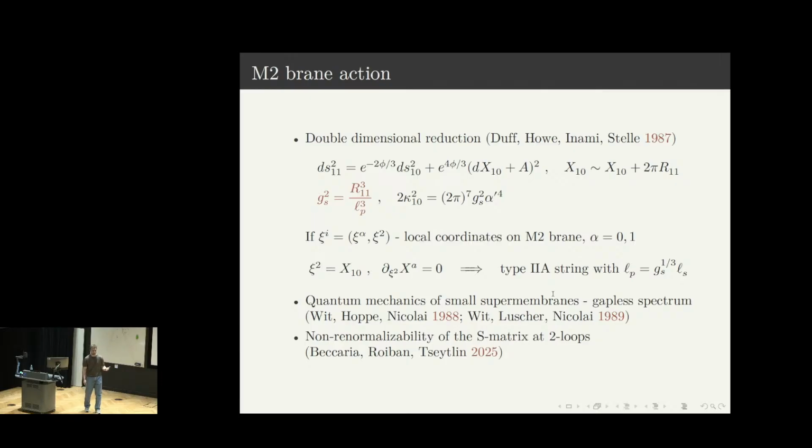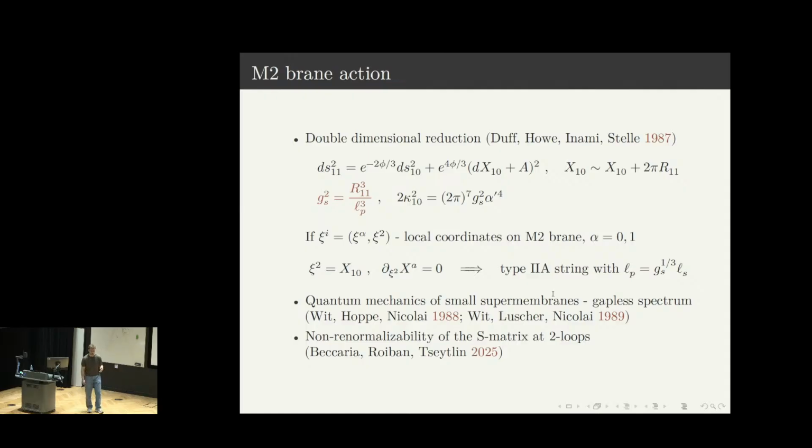Although there is a relation between the Green-Schwarz action and the M2-brane through this double-dimensional reduction, the quantization of small M2-branes is much more subtle. Well, for instance, the theory is nonlinear. However, one can argue that there is an analog of light-cone gauge for the M2-brane in which there is a relation to quantum mechanics of D0-branes, which suggests that the theory of small supermembranes has a gapless spectrum.